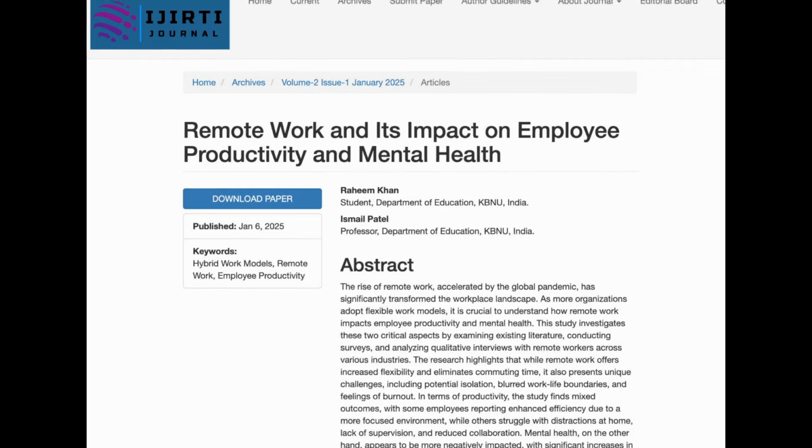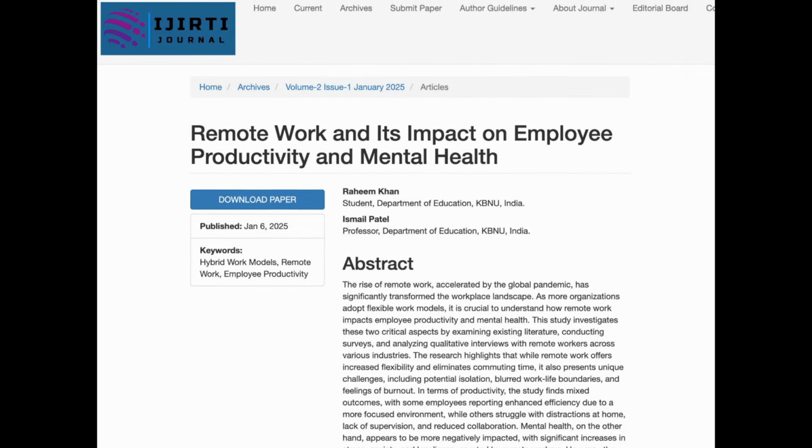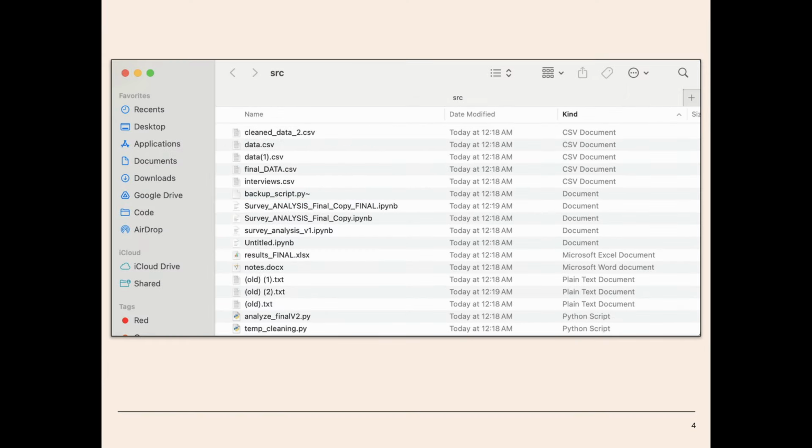that things aren't as clear as you remembered. You open the project folder and it's a mess. There are files named Survey Analysis version 1, Survey Analysis version 2, interviews.csv, and tempcleaning.py, but they're not organized in any meaningful way. It's hard to tell which files are raw data, which are analysis, and which are just duplicate versions of the same thing. You can't remember why certain files exist or what changes were made between them.